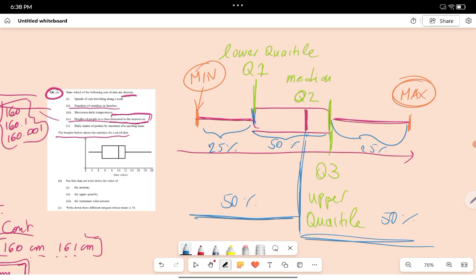Okay, so just remember, in the box we've got 50%. The box consists of Q1, Q2, and Q3. Then we've got the minimal value and the maximum value, and we've got 25% up here and 25% up here. It just shows how much data is around your median. That's why we denote the Q1 and the Q3, the upper quartile and the lower quartile, to get a sense of how our data is distributed.